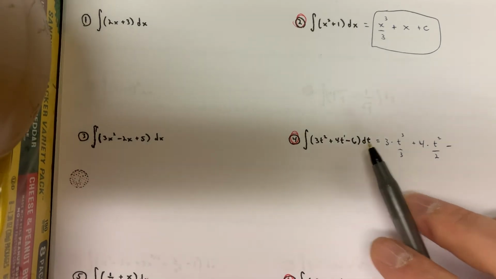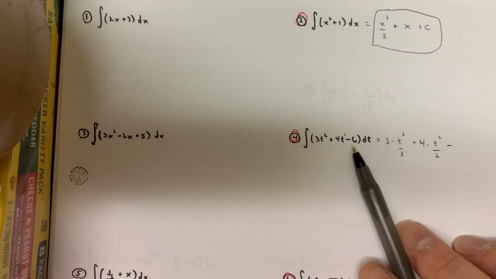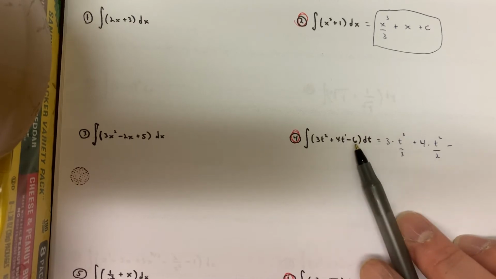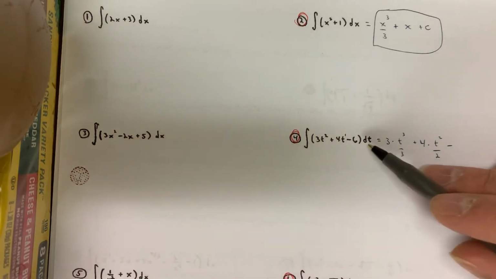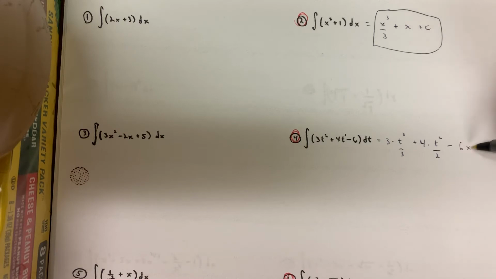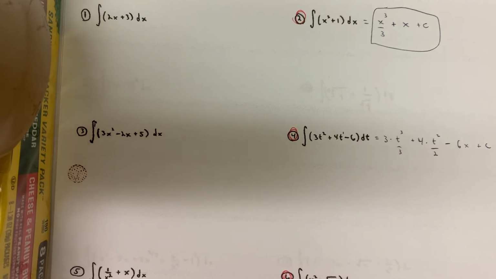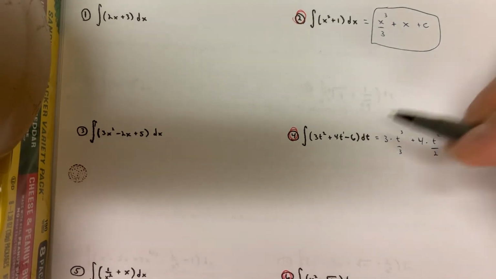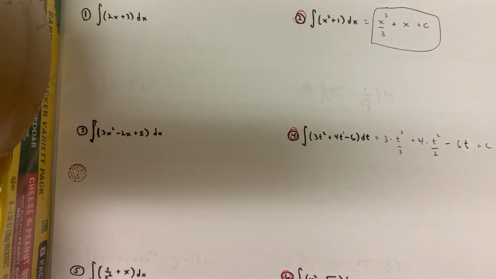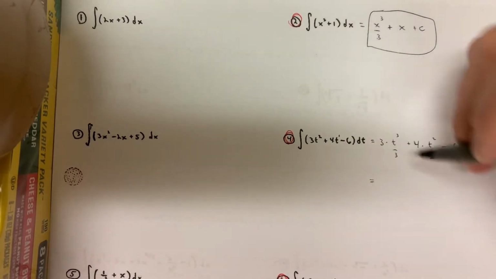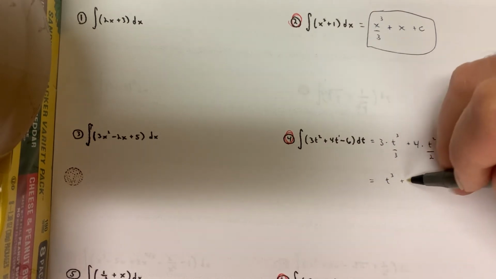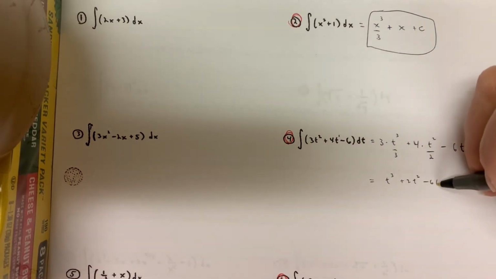Remember, if you get tricked out with integration, try to always remember my voice in your head. That's somebody's derivative in there. Whose derivative? The answer's derivative. So what do you take the derivative of with respect to t to get 6? If you put 6x, doesn't this just look wrong? Okay, there are t's, and all of a sudden there's an x right here. I mean, t. Look, the integral of 6 with respect to t is not 6x, it's 6t, okay? Because if you take the derivative of 6t with respect to t, you get 6 back. So be careful with that. It's easy to make silly mistakes. This actually becomes what? Just t cubed plus 2t squared minus 6t plus c.